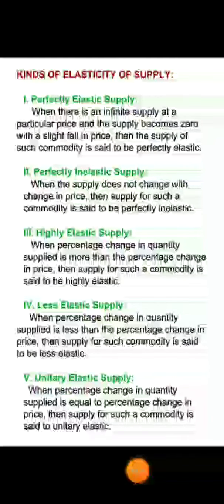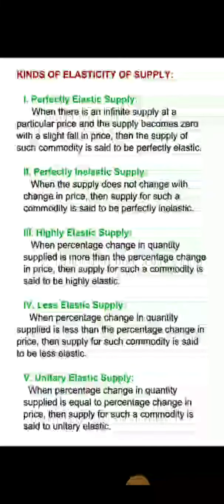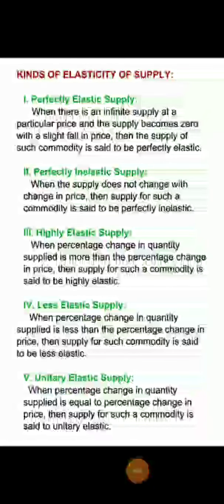Now come to the point, types of elasticity of supply. There are 5 kinds of elasticity of supply. The first one is perfectly elastic supply. When there is an infinite supply at a particular price and the supply becomes zero with a slight fall in the price, then the supply of such a commodity is said to be perfectly elastic.